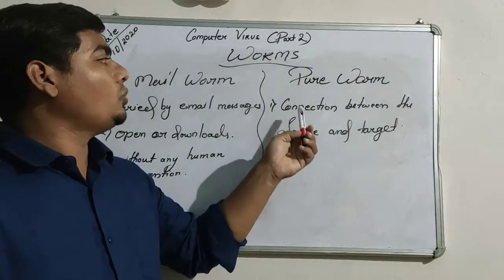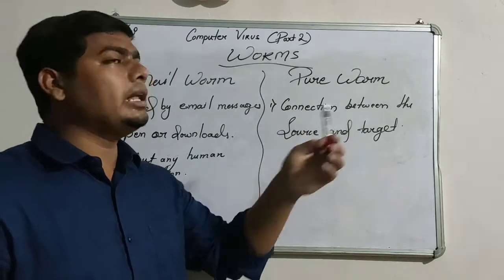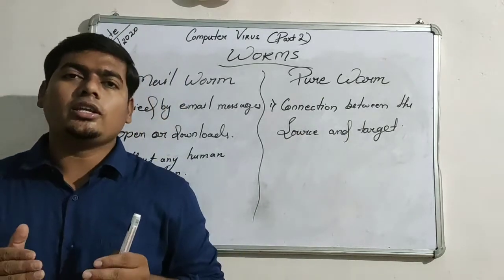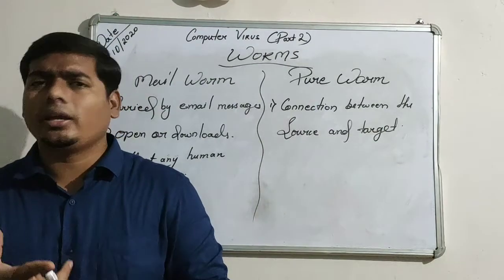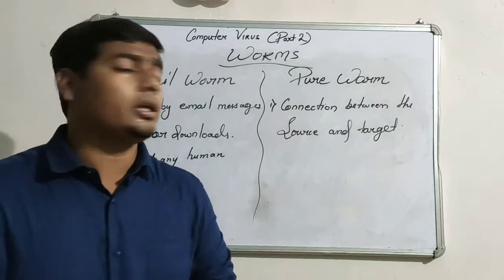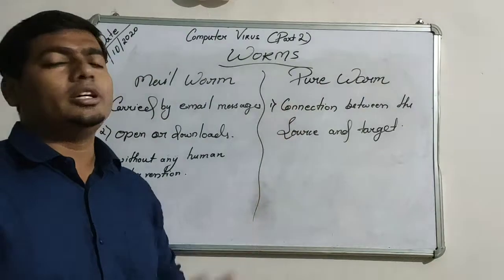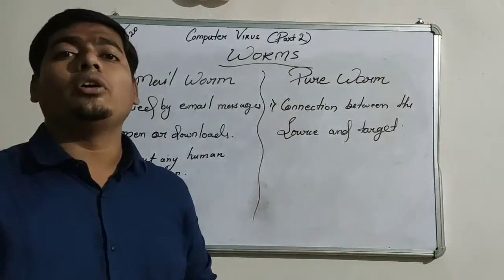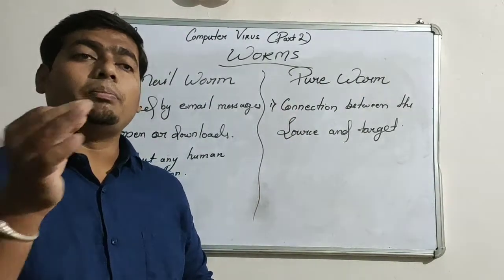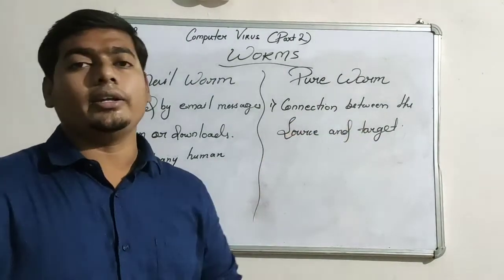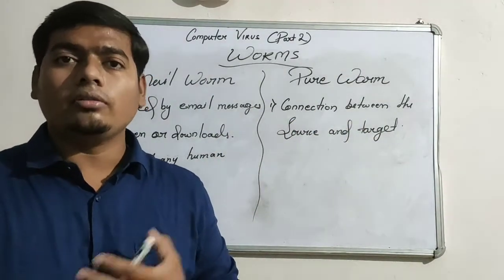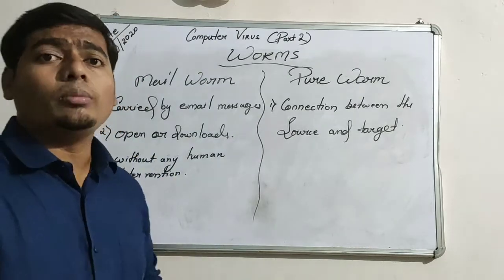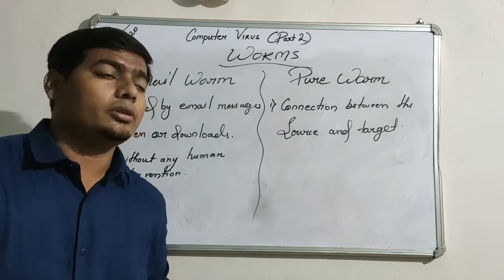It spreads through the connection between the source and the target, for example by data cable, Bluetooth or Wi-Fi. Whenever any connection exists, it will spread with the help of that connection, without the knowledge of the source or the target person. It will spread by itself and start disturbing the normal functioning of a computer.